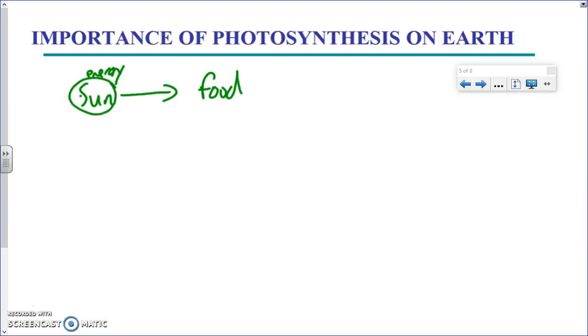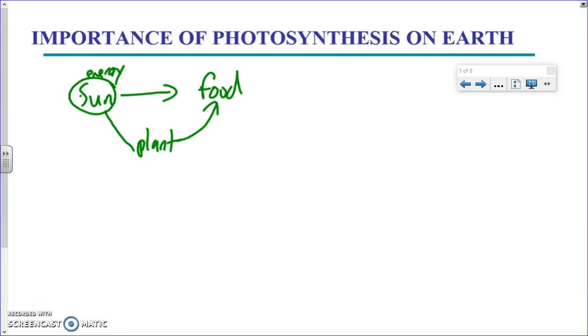Plants take the energy from the sun and do photosynthesis with it and make food. And then we, as consumers, can eat that food. But all the energy on Earth is due to plants. If the plants die, there's no more food, and we all die. First we would eat each other, but after we ate each other, there would eventually be no more food, and we would all die.